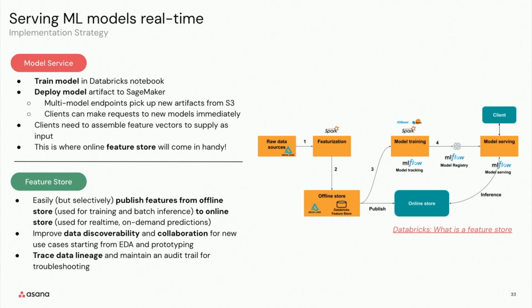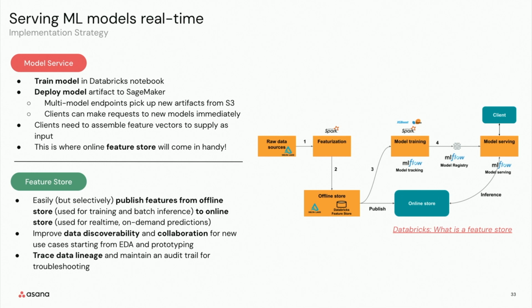But some of those features are a bit difficult to compute. For instance, features that are based on log data or historical aggregations. And so this is where the feature store, once again, comes in handy, because those can be pre-computed and vended here. The Databricks feature store made it very easy for us to maintain an offline feature store and easily import the existing Delta Lake tables that we had, cataloging them for discoverability and collaboration. It also allowed us to selectively publish features to the online feature store so that we only need to vend the values needed for the real-time models, and the others are just kept around for reference for future model development. And so this also helps us save cost. There's also side benefits that come with making it easier to trace the data lineage and maintaining an audit trail for troubleshooting.